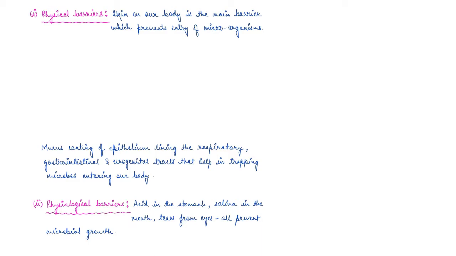The pathogens can't survive in the acidic pH of the stomach. We have saliva, which again has agents or chemicals which fight microbial growth and do not let microbes grow. And even the tears from our eyes prevent microbial growth. So this is the physiological barrier.